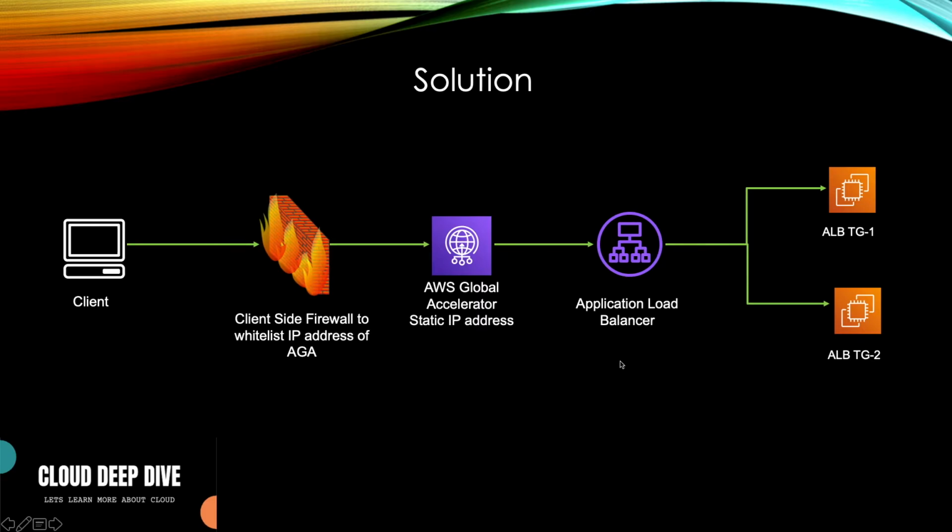The problem was solved, but a new problem arose, which is cost, because AWS Global Accelerator is costly. It has its own charges, and in addition it has data transfer charges as well. So the whitelist problem was solved, but the cost increased. Not a good solution, but it served the purpose to some extent.